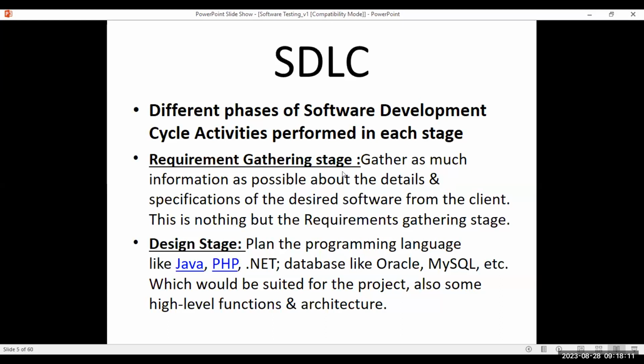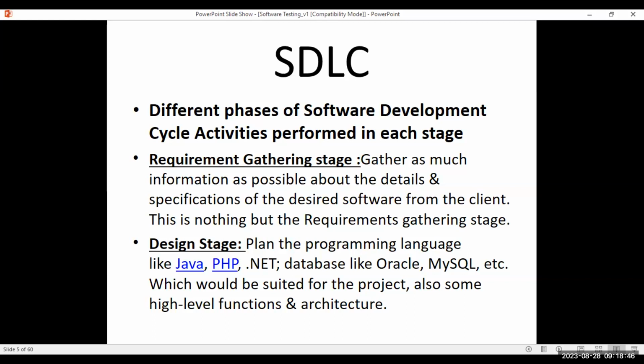Okay, and then after requirement gathering, what will be the next stage? It is the design stage. We didn't discuss this design, but any idea what we'll do? Maybe a generic thought. We can design the code. Just a blueprint for the given requirements discussed by the internal side of the company.